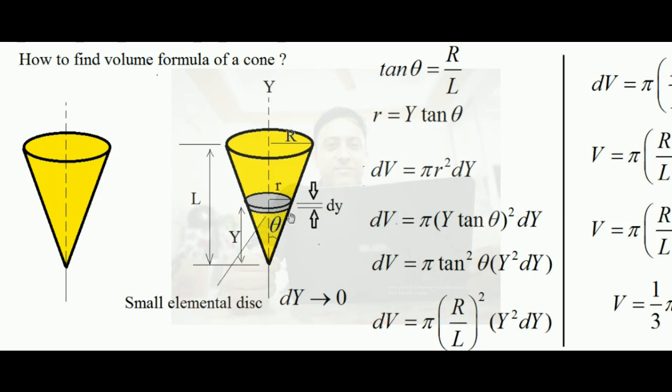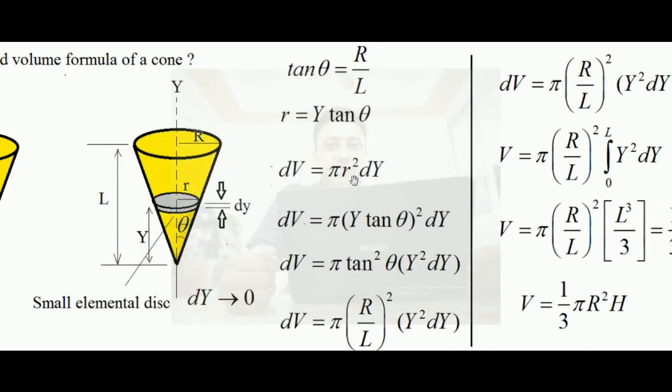Now what will be the volume of this very thin disk? A disk is nothing but a very short height cylinder, and a cylinder's volume is pi r square h. Here the height of the disk is dy, so the volume is pi r square dy. This is the volume of the very small elemental disk of the cone. Since r equals y tan theta, I write y tan theta squared in place of r. Rearranging, it is pi tan square theta y square dy. But tan theta is R by L.